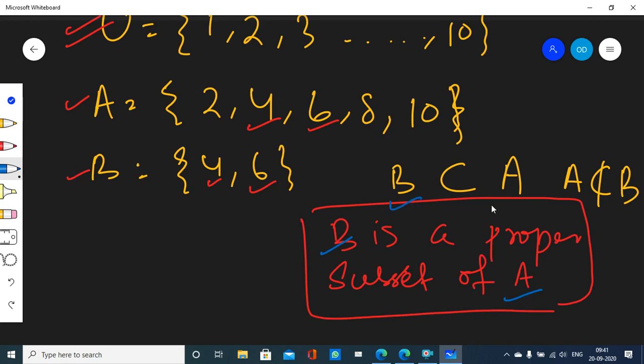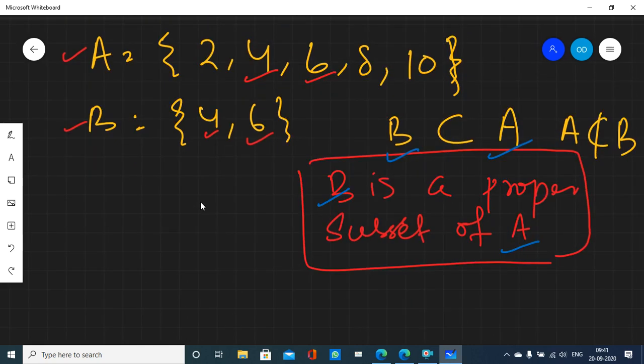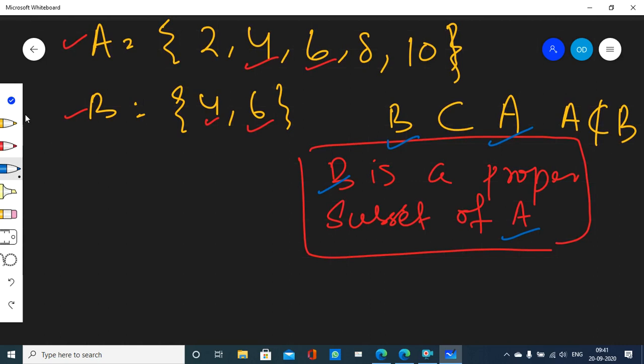Because B is a subset of A, but vice versa is not true, that is, A is not a subset of B. In this case, we say that B is a proper subset of A. So let's draw the Venn diagram. Let me draw the rectangle for the universal set first.